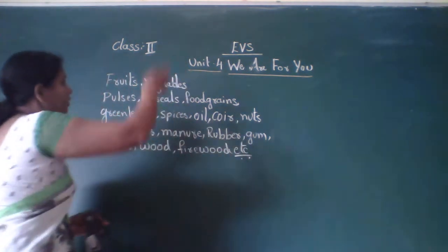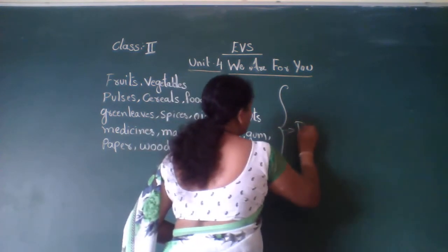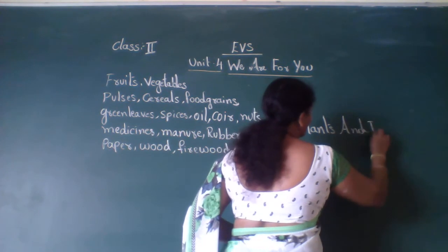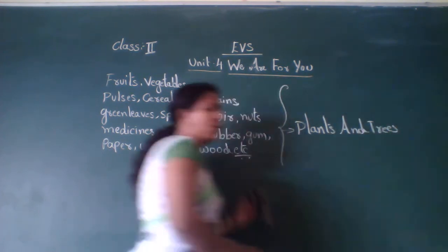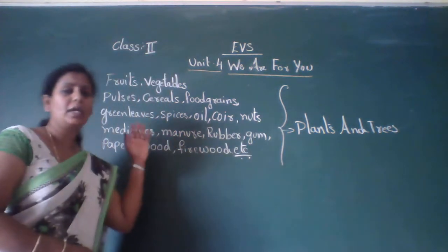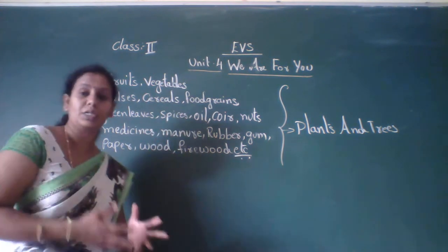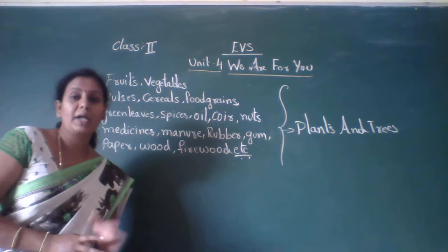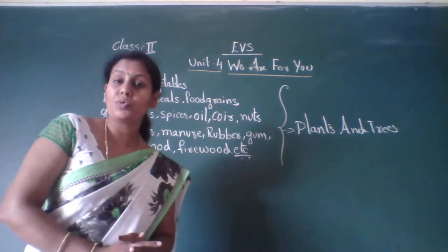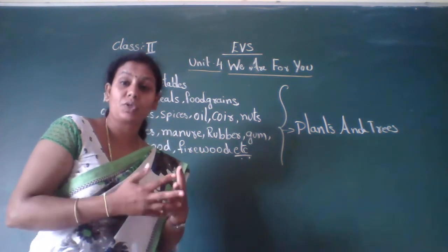All these things we get from plants and trees. So what are the things I have written here? In our day-to-day life, every day, we use all these things. That's why at the beginning I told you, children, we depend on the plants for most of the things. So our life is depending on plants and trees.